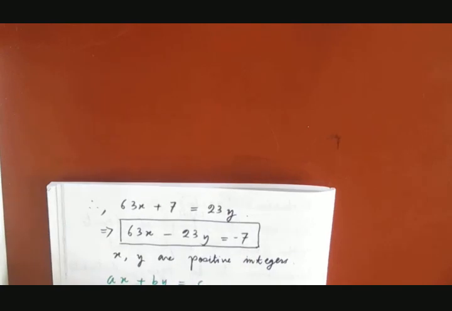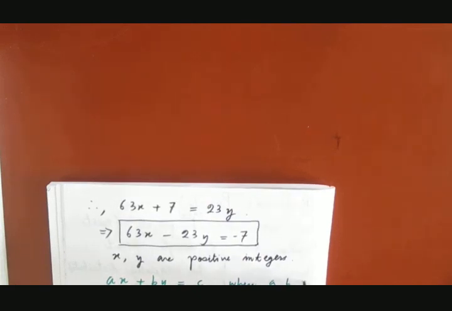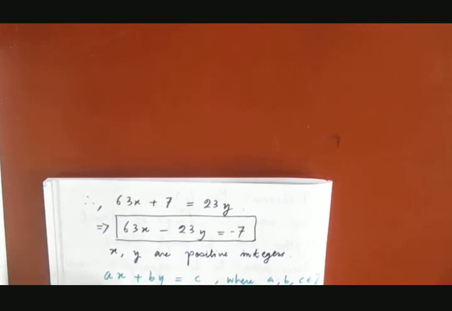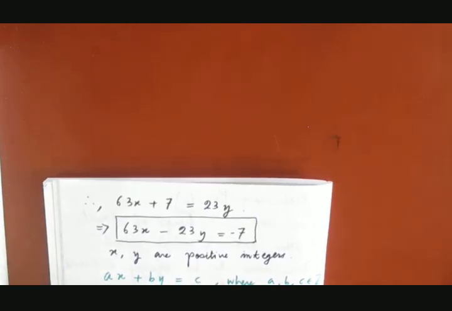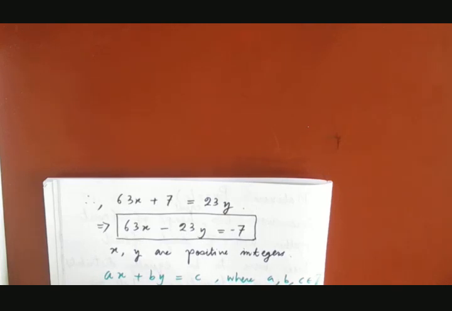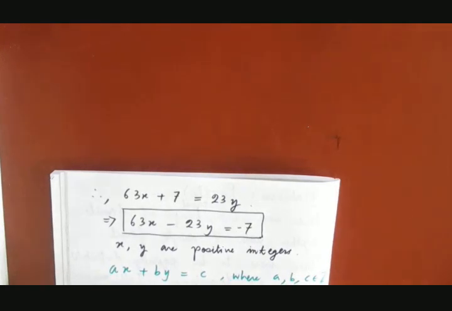So this kind of equation where a, b, c are integers, and we have to solve for x and y in integers, is called a linear Diophantine equation.